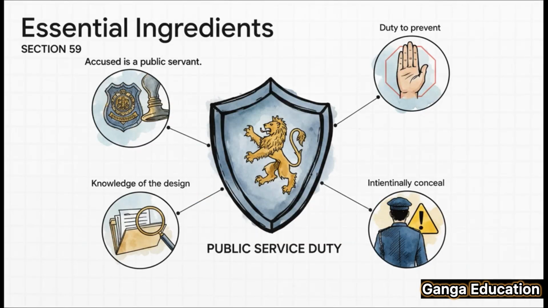First, the accused has to be a public servant. Second, and this is the most important part, it must be their legal duty to stop that specific crime from happening. Third, they have to know about the criminal design or plan, and fourth, they have to intentionally conceal that information, which means they are failing to do their duty.